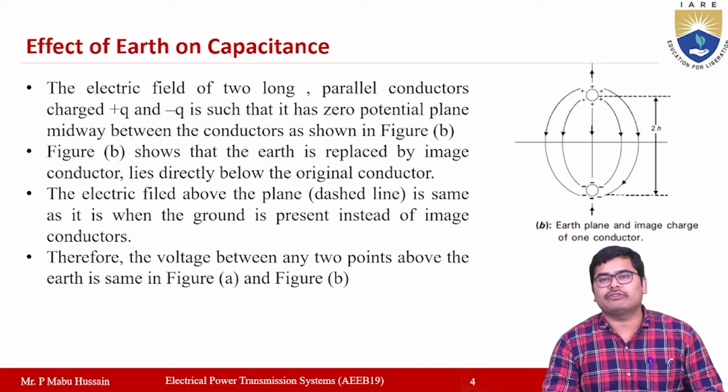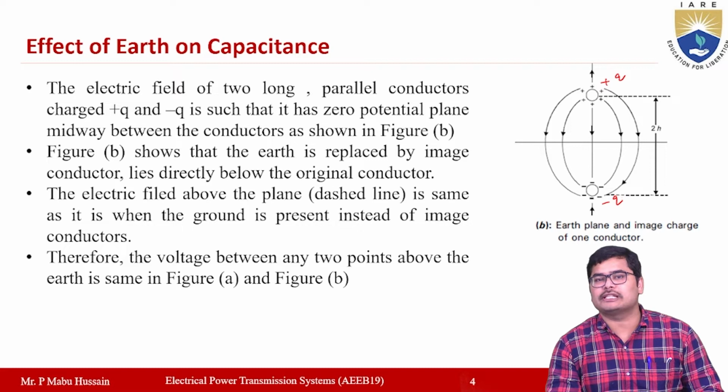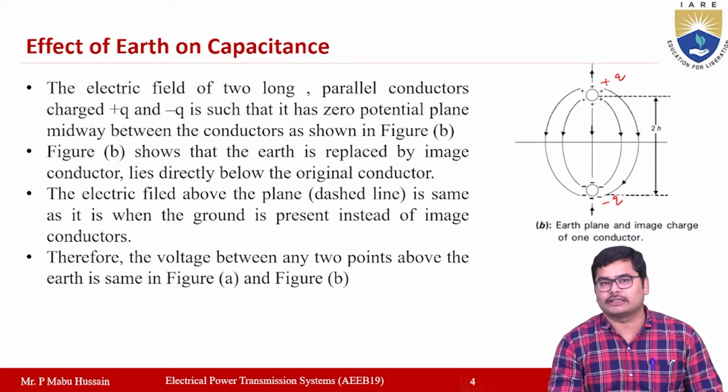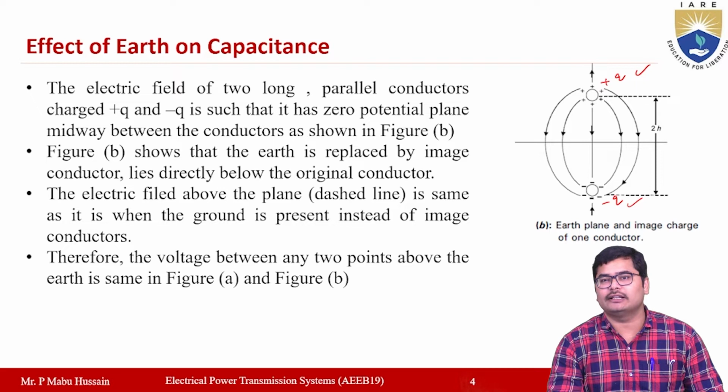And the electric field of two long parallel conductors, having the positive charge plus q and negative charge minus q, is such that its zero potential plane will be midway between the two conductors. If you consider two long straight parallel conductors having the charge plus q and minus q like this in the figure, then the zero potential plane, in general, will be midway between the two conductors, which is shown in the figure here. Okay, and this figure shows that the earth is replaced by the image conductor.